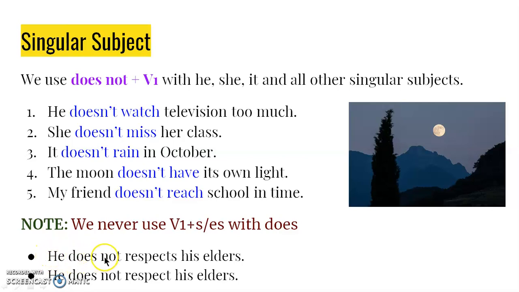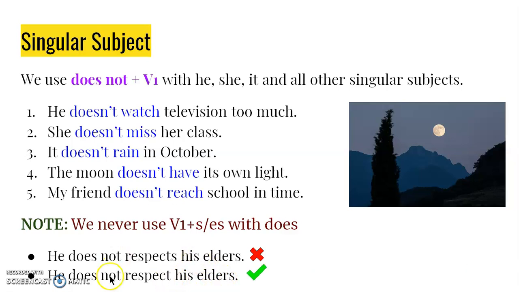Now look at this verb, the main verb respect. If I use s, respects his elders, will it be a correct sentence? No, this will be a wrong sentence. But he does not respect his elders will be the correct sentence.